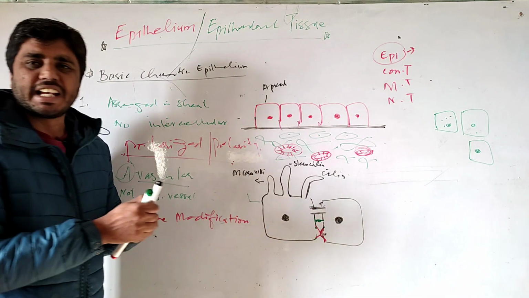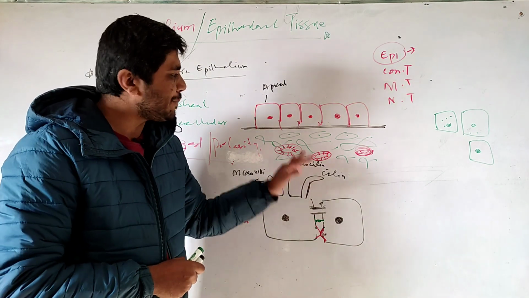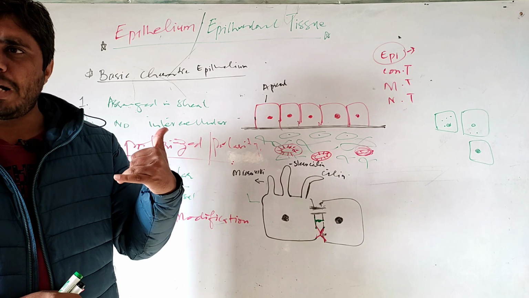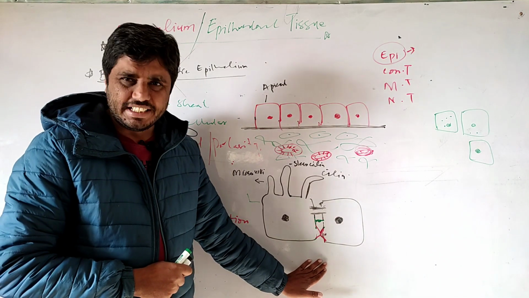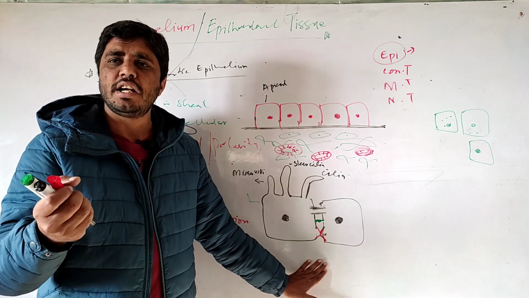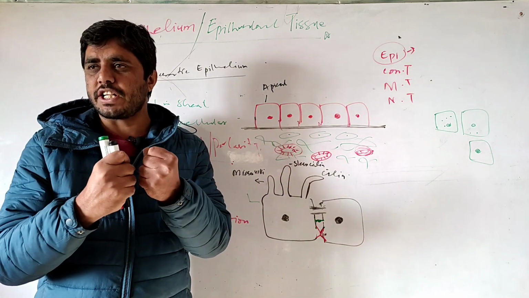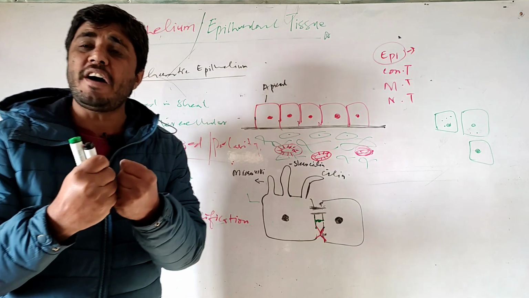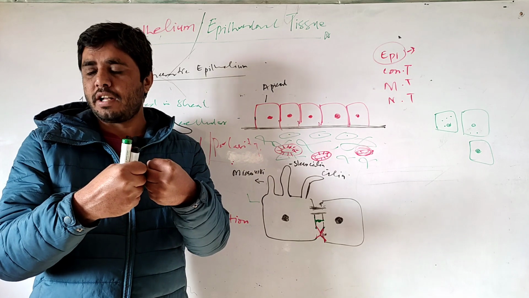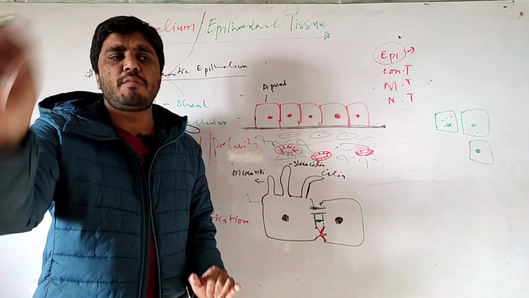So listen again carefully. Cells also have cell junctions on the lateral surface. This is an epithelial cell. Cell junction is a characteristic found in other cells, but it's commonly found in epithelial cells. Other cells of the body also have cell junctions, because with the help of cell junctions you get two major roles. One is cell communication. Cells communicate with each other with the help of cell junctions, and with the help of cell junctions cells remain attached to each other.